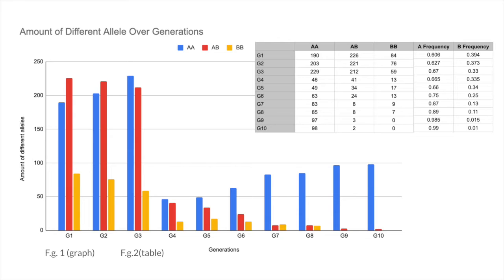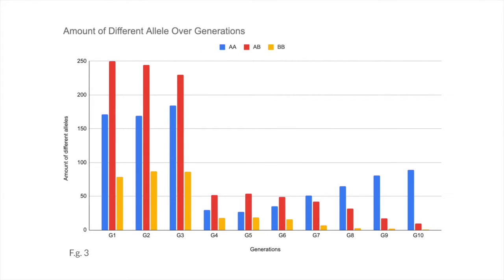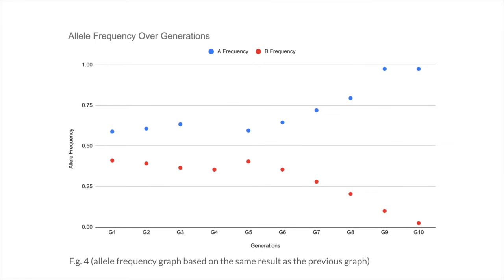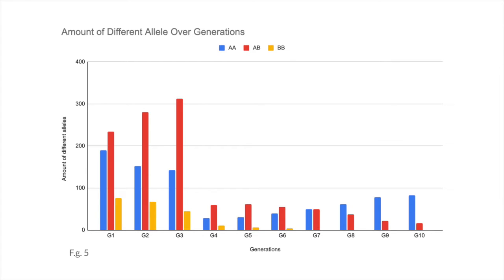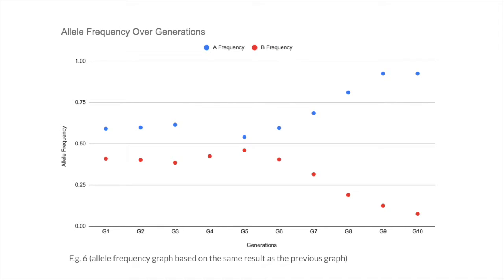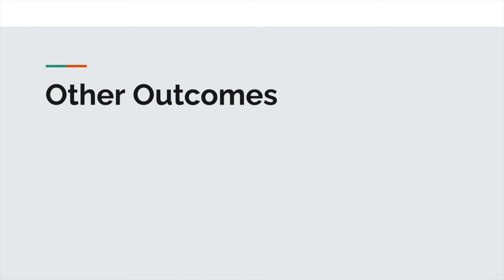Although the recessive allele isn't completely lost and the dominant allele isn't totally fixed, after one or two generations, the recessive allele will be completely lost and the dominant allele will become fixed. Here are the results of some other trials which had similar outcomes. Although this is the most common outcome, there are several others which I found very interesting.